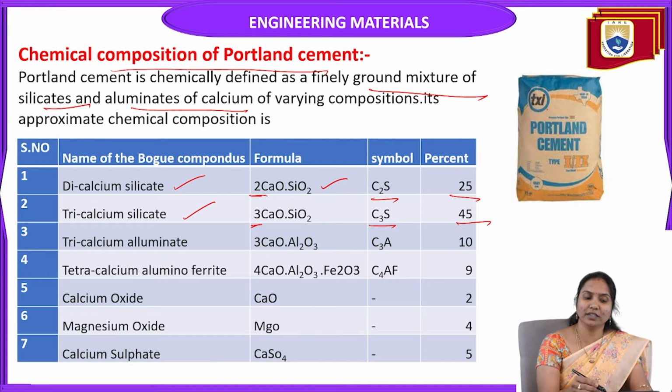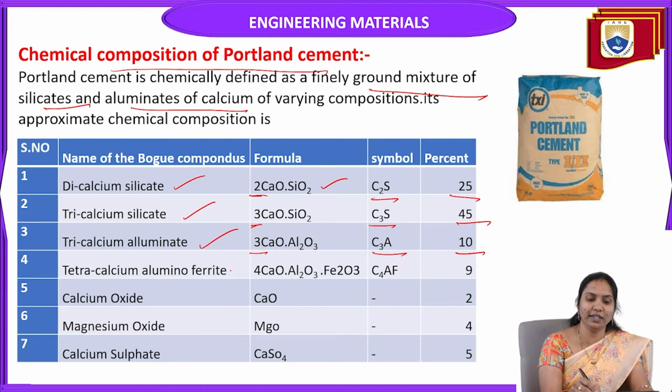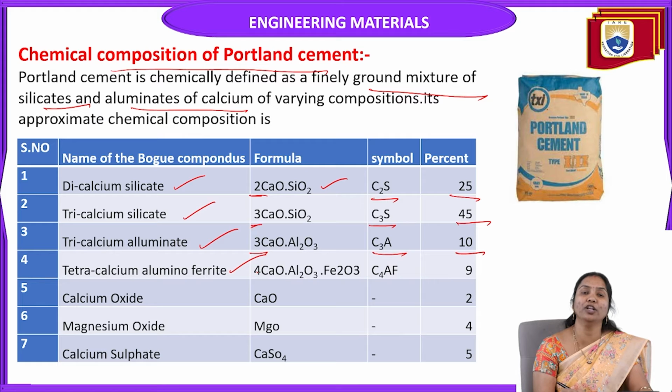Next, the third ingredient is tricalcium aluminate: tricalcium 3CaO, aluminate Al2O3. The symbol of tricalcium aluminate is C3A. How much percentage is present in this composition? 10%.